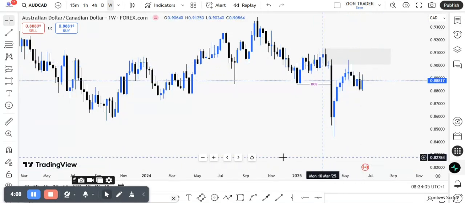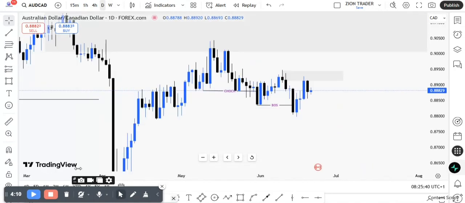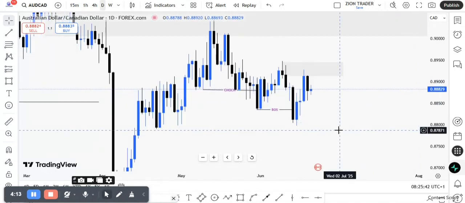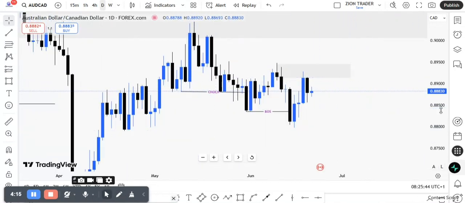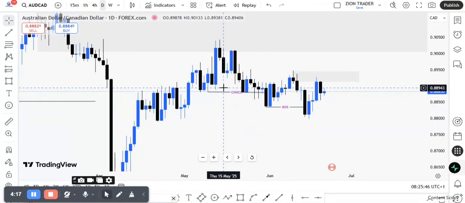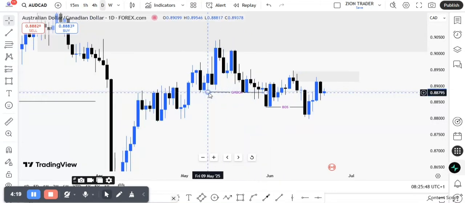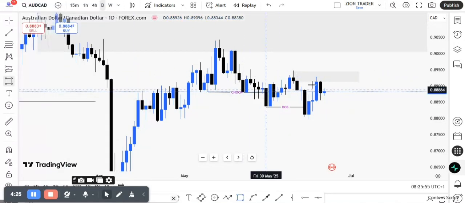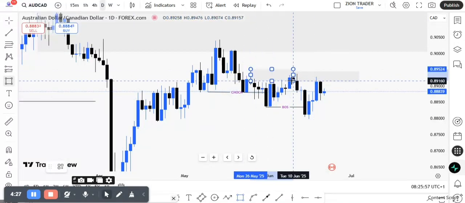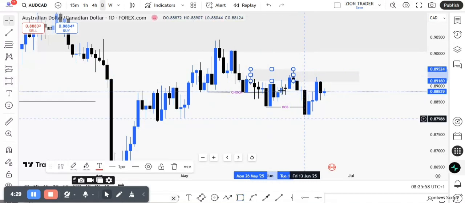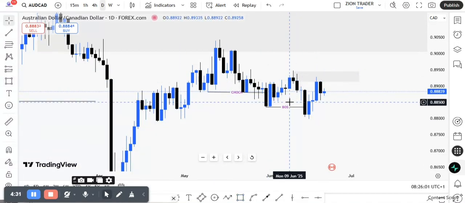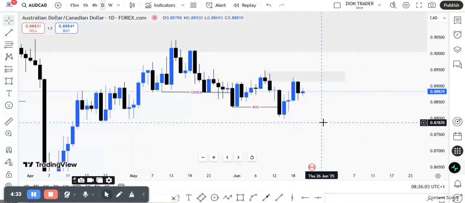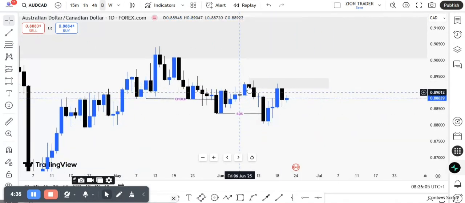So let's get down to the daily time frame. On the daily time frame right here, we can see what is happening. When price went to the weekly time frame order block, there was a change of character on the daily time frame. After this bearish change of character, we can see how price returned back to this very order block right here. You can see how price returned, and then it sold. When it sold, it broke structure bearish again. So right now, price has returned back to this order block right here.